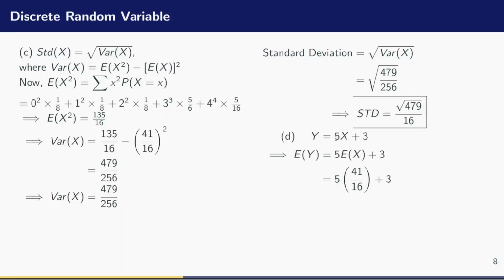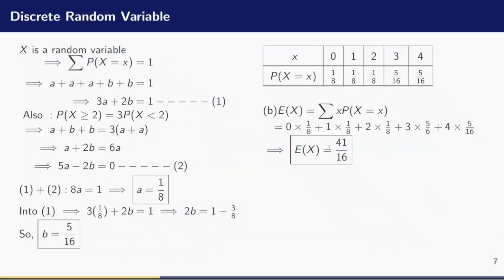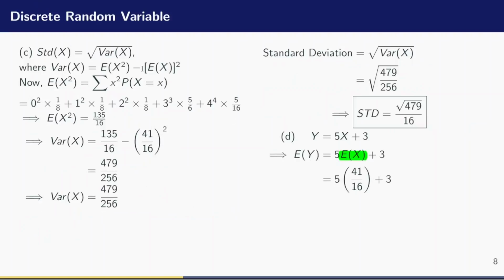So the expected value of y will be the expected value of whatever expression I have on the right hand side. And if I distribute expectation from the properties of expectation, the expectation of 5x is 5 multiplied by the expectation of x, and the expectation of a constant gives me the same constant. That is why the 3 remains unchanged. And expectation of x, as we solved it before, our value was 41 over 16. So I have to plug 41 over 16 here, evaluate the whole thing, and that will give me 253 divided by 16. So this is the value of the expectation of the random variable y.